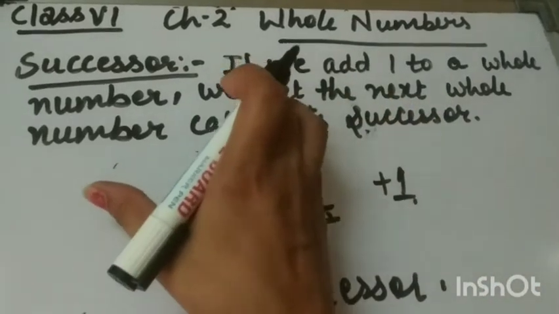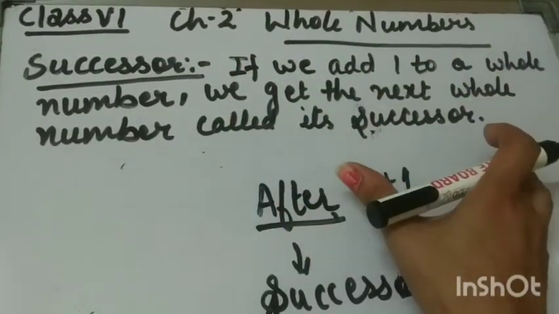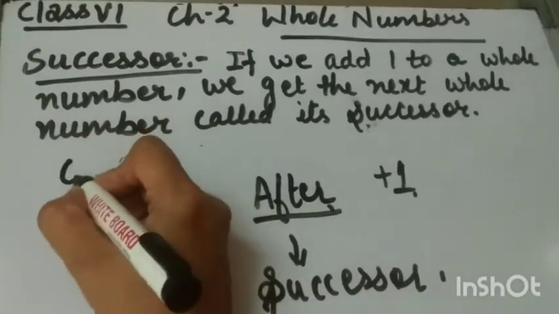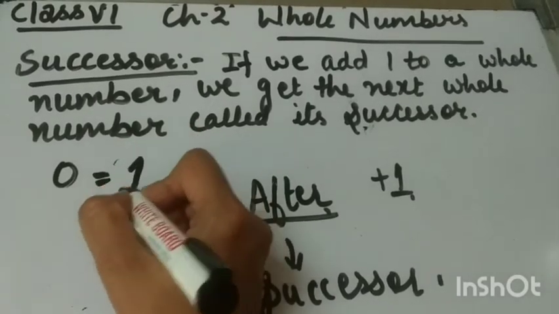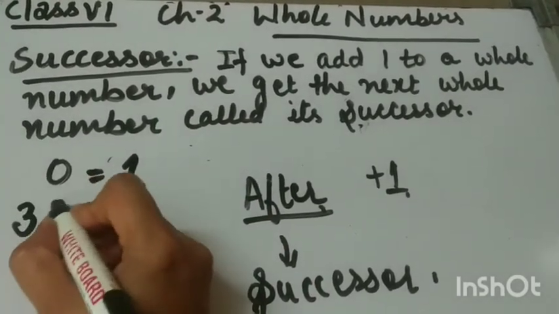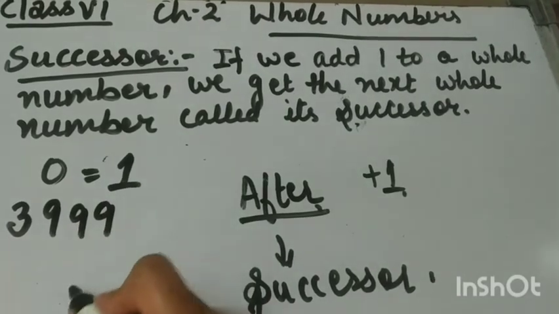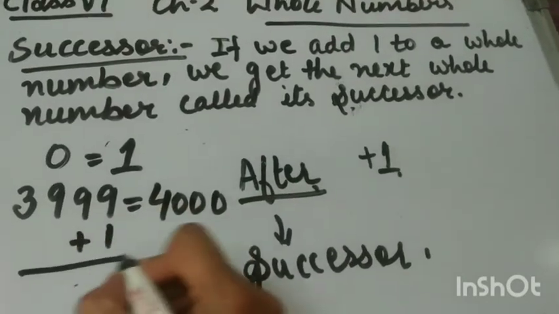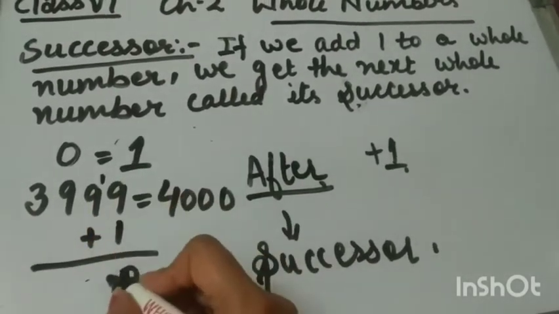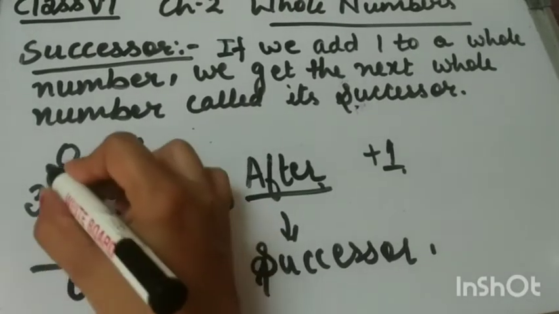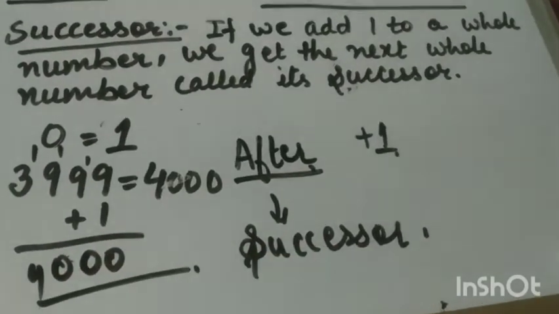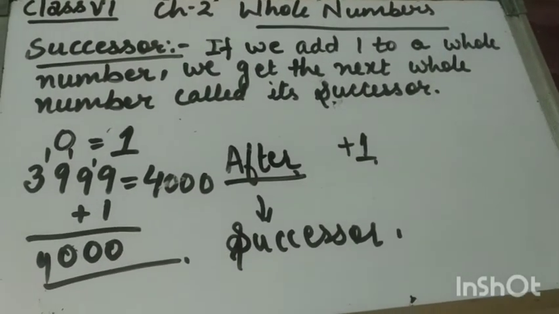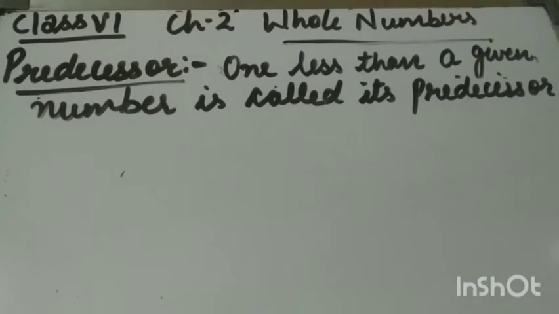So successor is, if we add 1 to a whole number, we get the successor of the number. For example, the successor of 0 is 1. Successor of 3999 is 4000. Because if we add 1 to this number, 9 plus 1 is 10, 9 plus 1 is 10, and so on, and we get 4000. So successor is when we add 1 to a given number, we get the successor of the number.